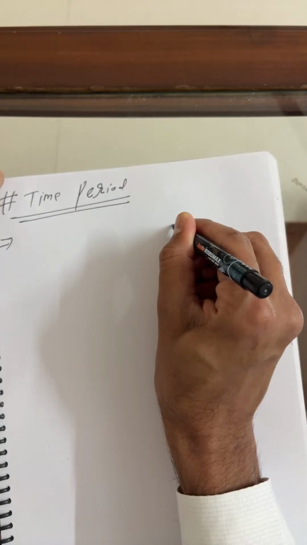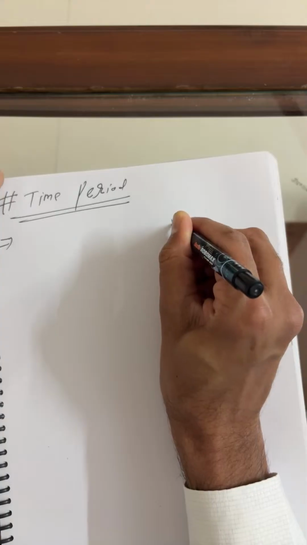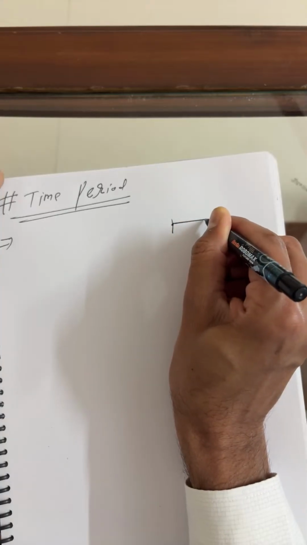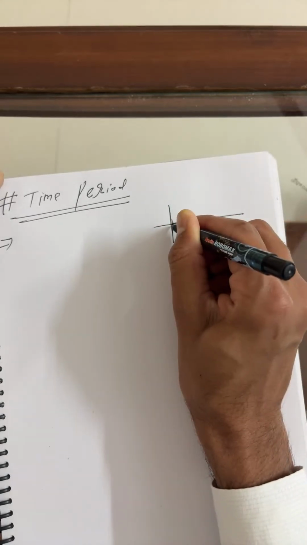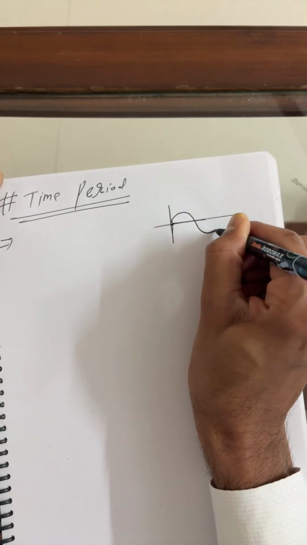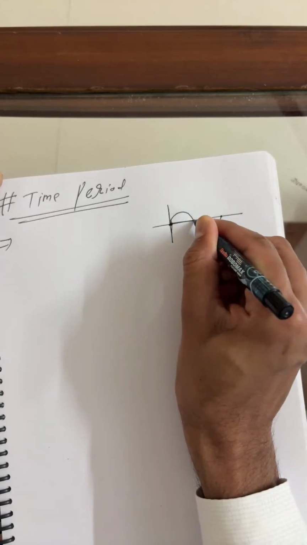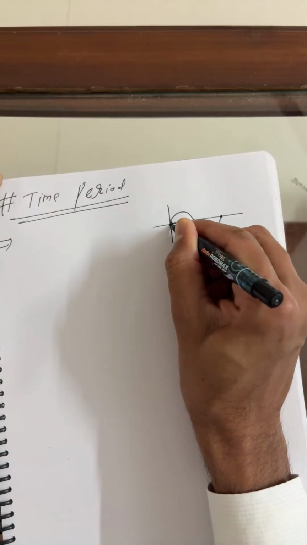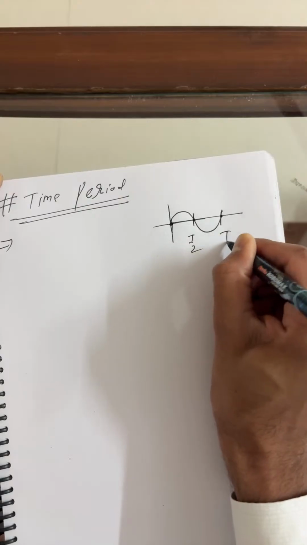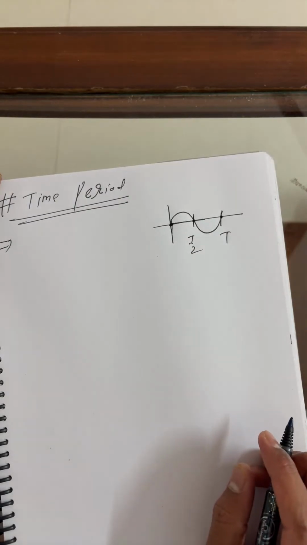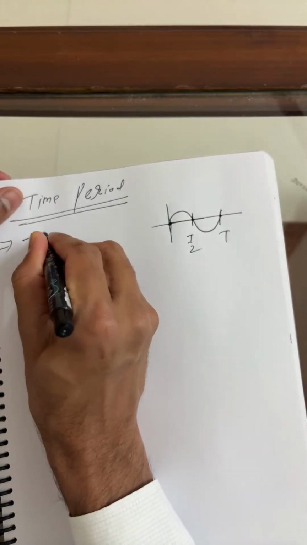Let us suppose a particle started motion from here, on a sinusoidal wave. The time the particle takes for one complete cycle is the time period. This time is T by 2, and this time is capital T.